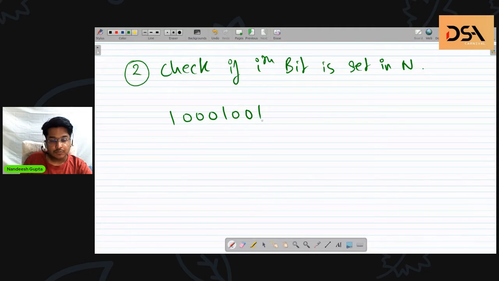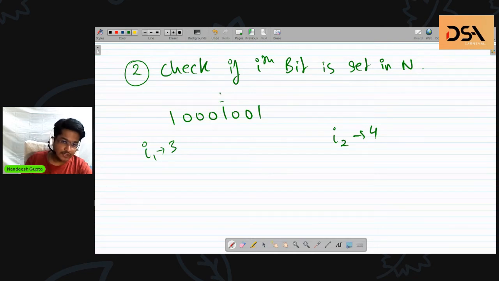Yep. So suppose this is the number, and I1, say first of all I want to check for this bit, which is the third bit, and I2 is say the fourth bit. So first of all, if I want to check if the third bit is set or not, this bit is in our focus right now.